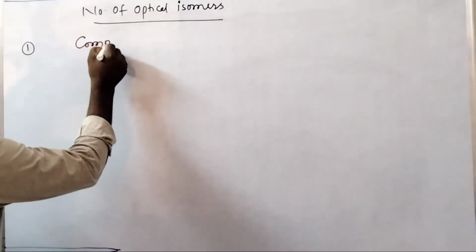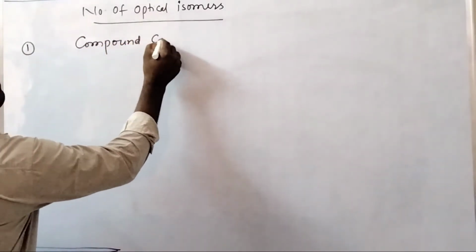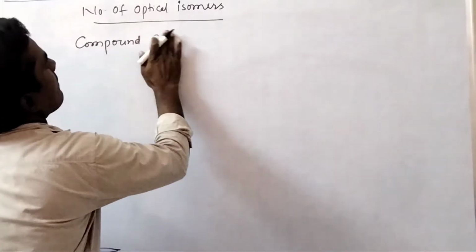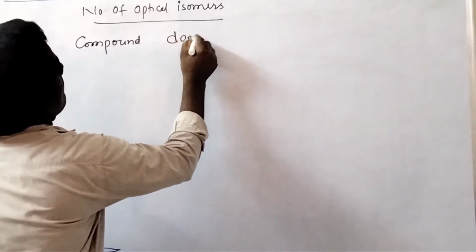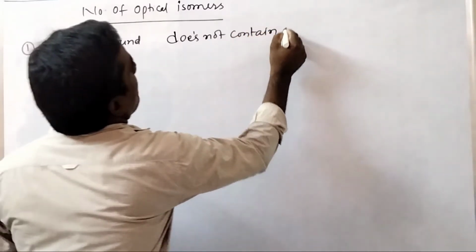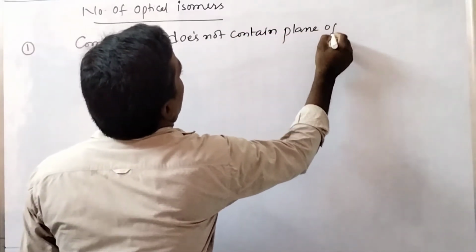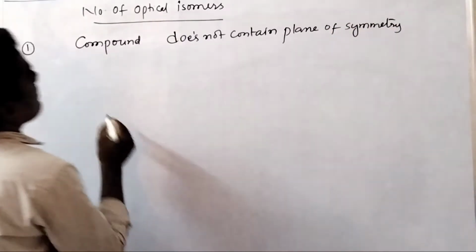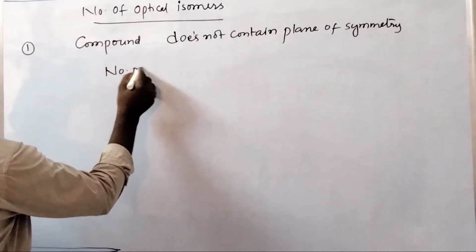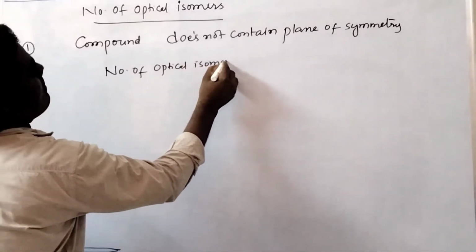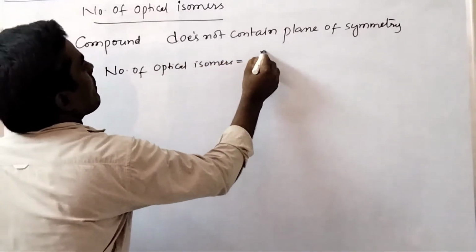Okay, so the first one is, if the compound does not contain a plane of symmetry, then the number of optical isomers equals 2 to the power of n.